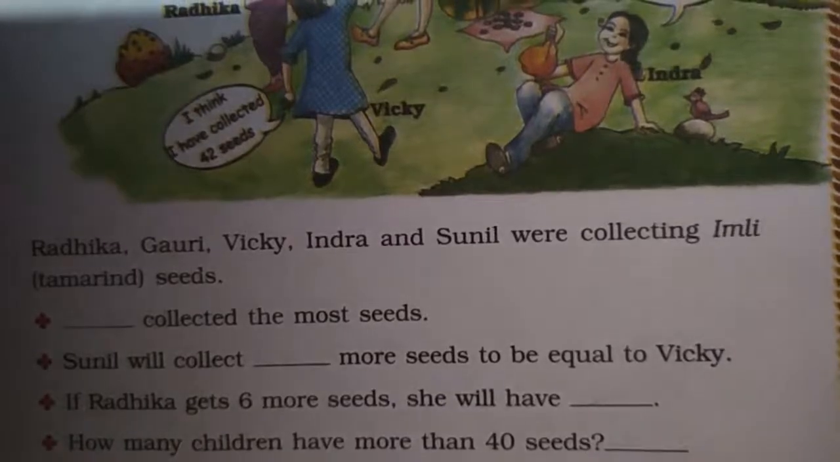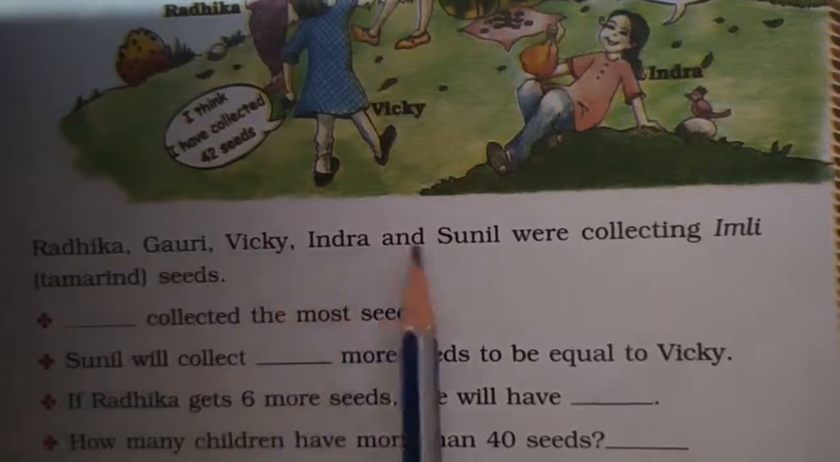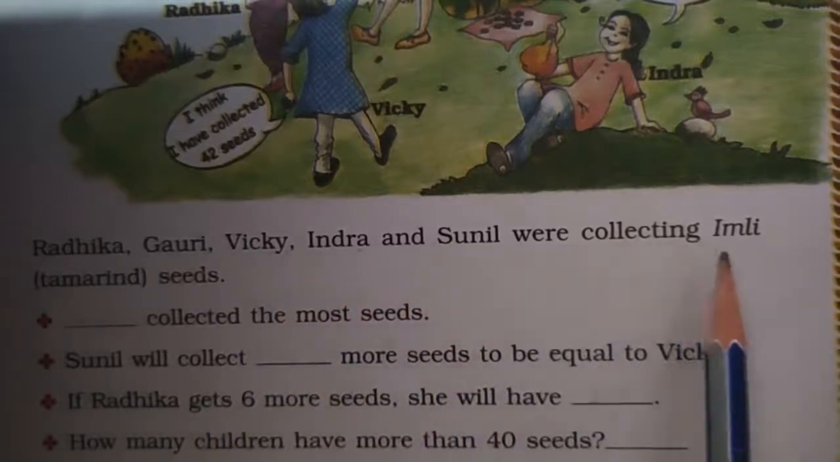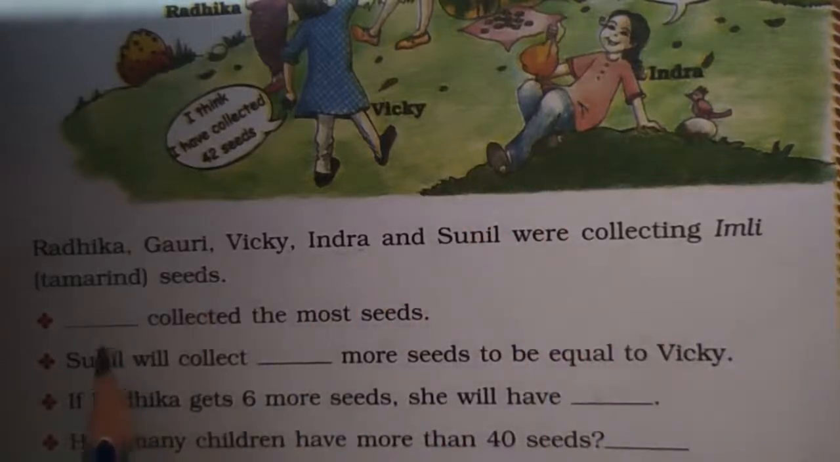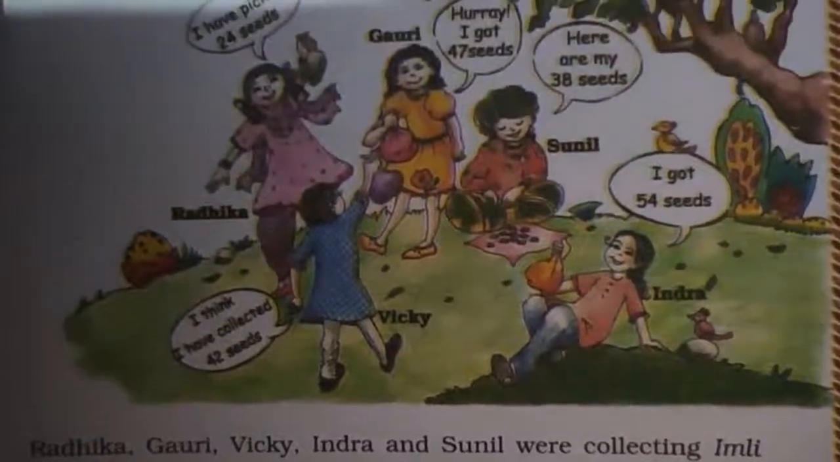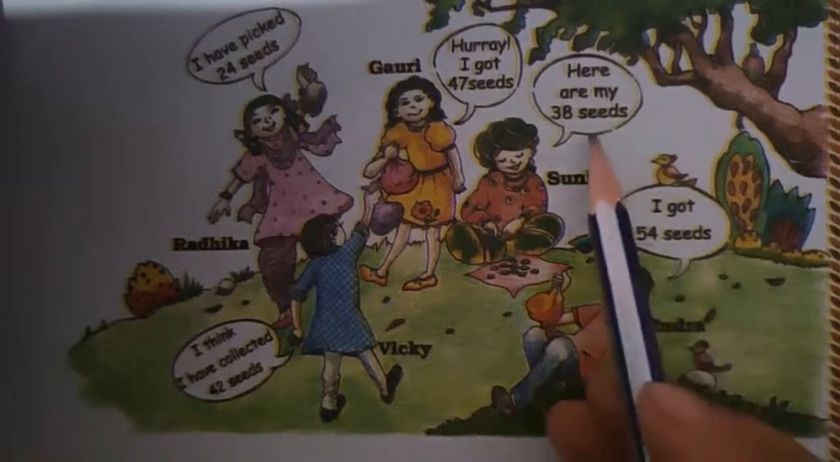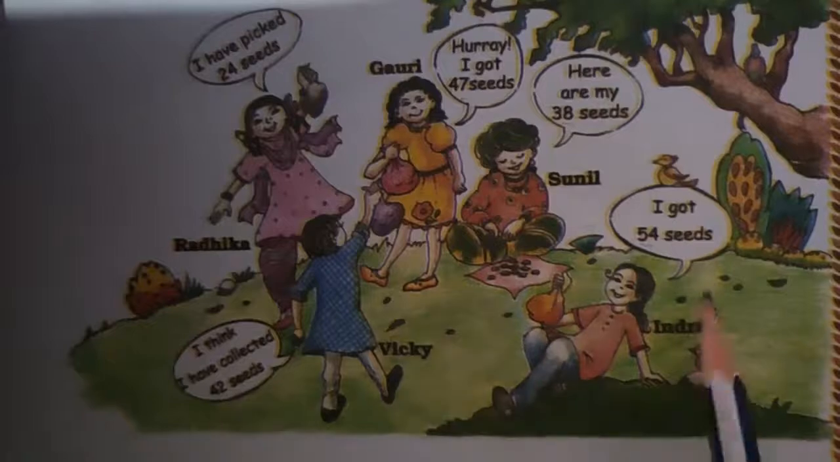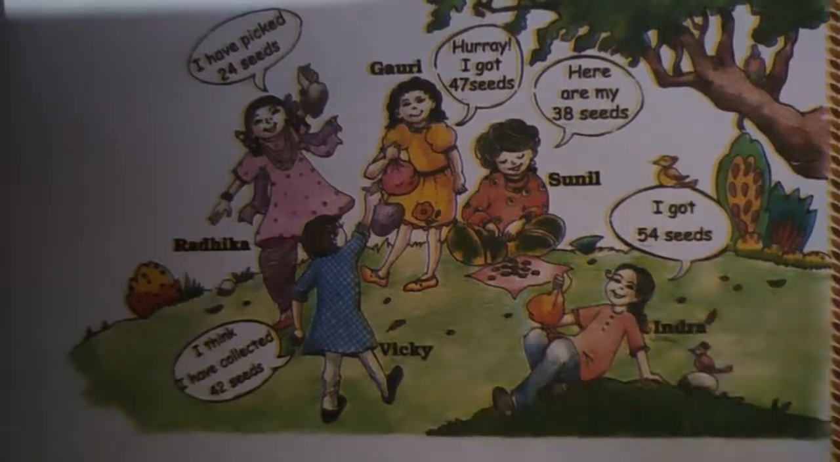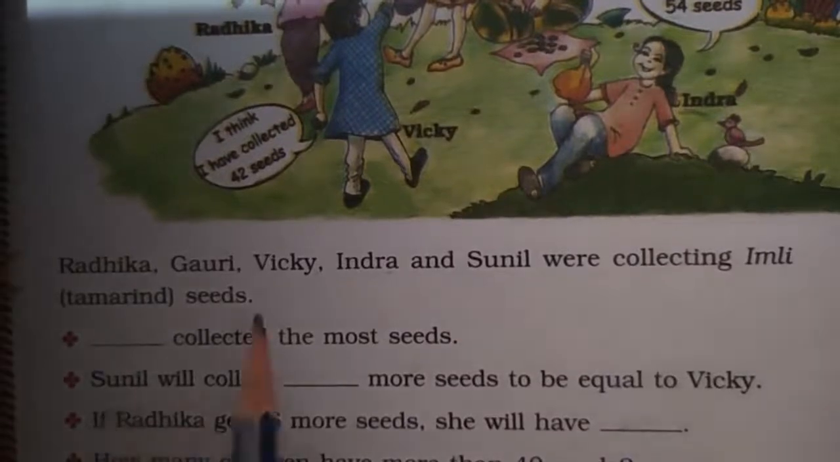The children Radhika, Gauri, Vicky, Indra and Sunil were collecting imli, that is tamarind seeds. First: dash collected the most seeds. So who collected the most seeds? Let us see. Yes, I got 54 seeds here, 38, 47, 24 and 42. So Indra got 54 seeds. Indra collected the most seeds.